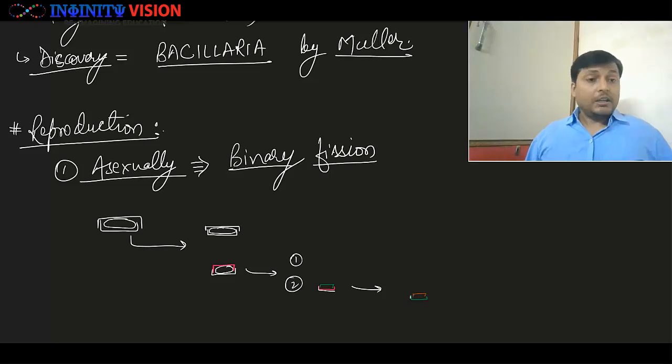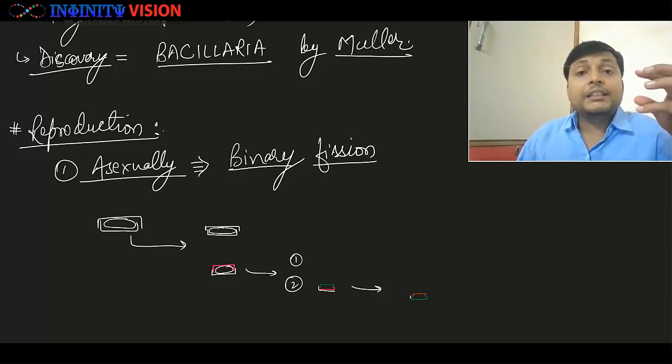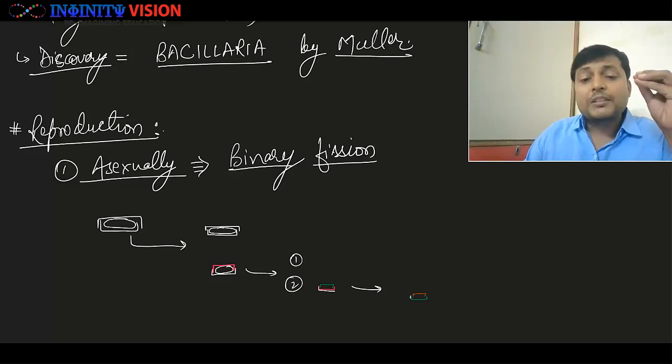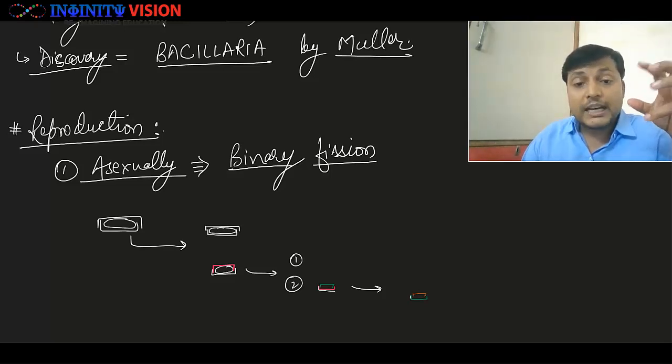What I'm trying to say here is, in one line, one set of daughter cells will keep getting the smaller theca, the hypotheca. As a result, after some time they will grow so small that further existence is not possible.